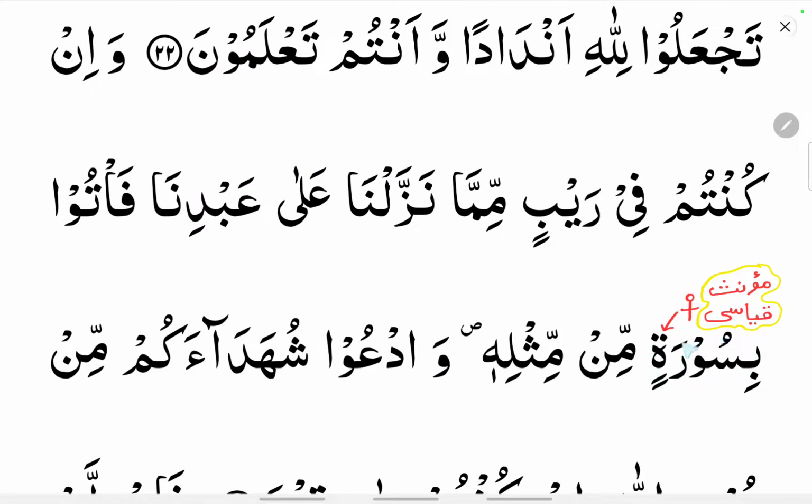Bisuratin, it is also muannas qiyasi. Why? Because a closed ta can be seen at the end. So those nouns which end with a closed ta are known as feminine nouns, and fall under the category of muannas qiyasi.